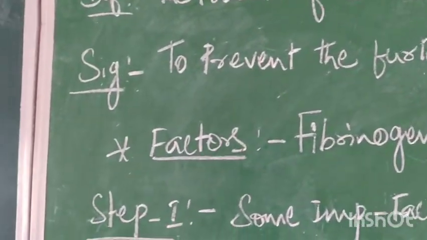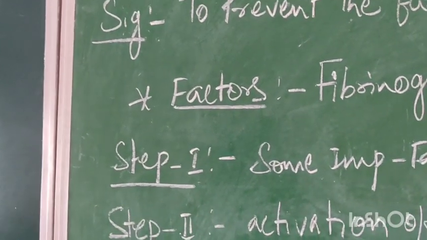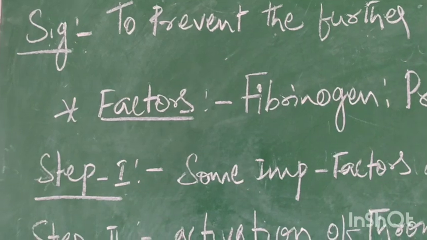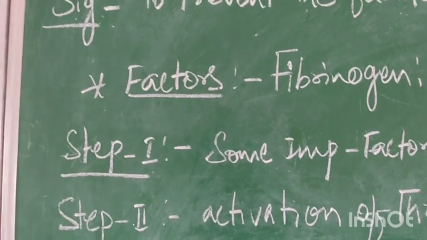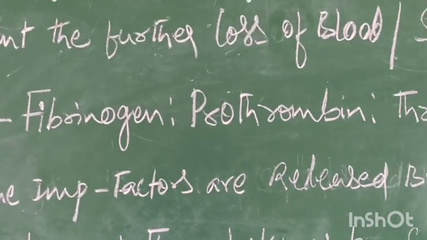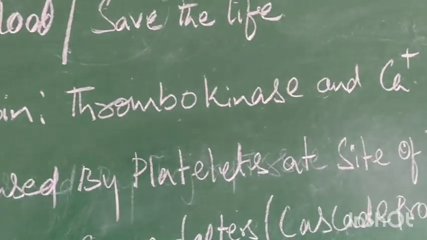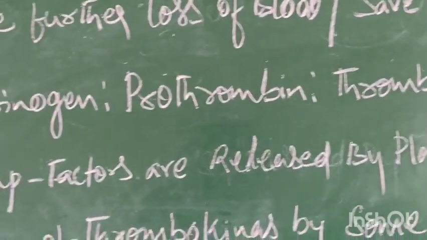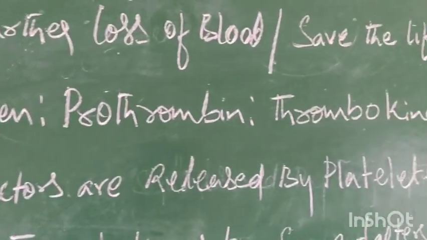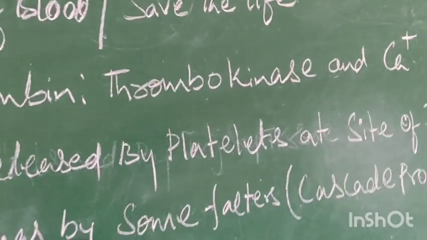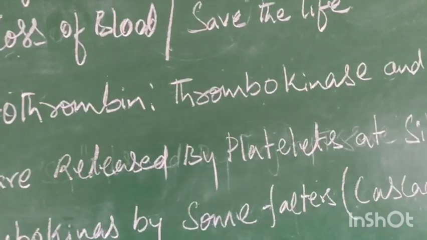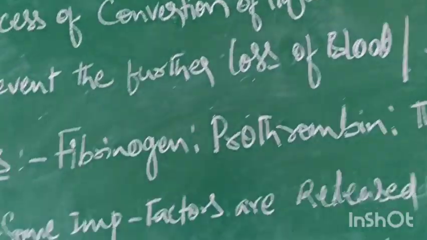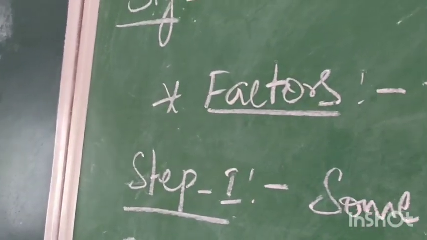The coagulation of blood requires some factors. Without these factors, there is no coagulation. Factors, that is substances. Right, fibrinogen, prothrombin, thrombokinase, and calcium ions. Not only these four, but actually 13 factors are required. In a healthy person, the coagulation of blood takes place with 13 factors.